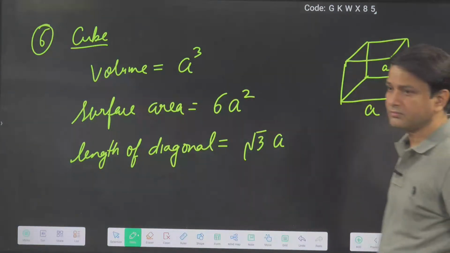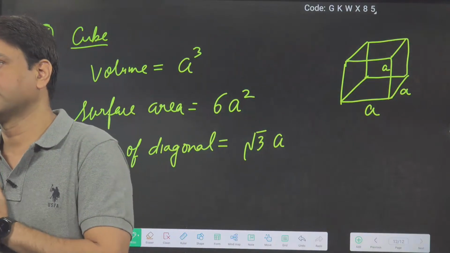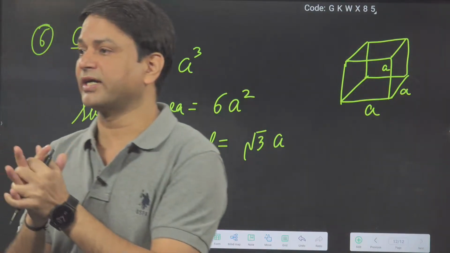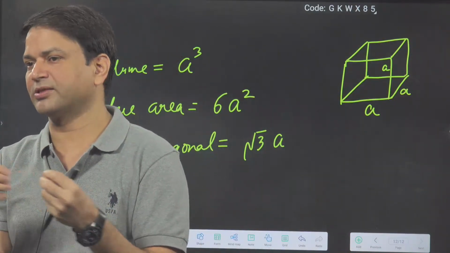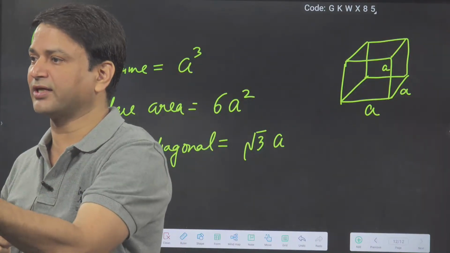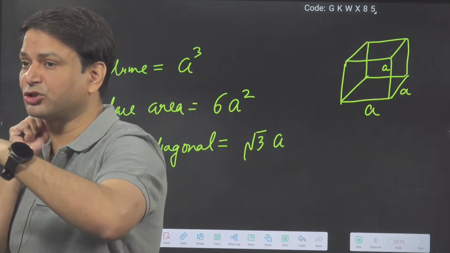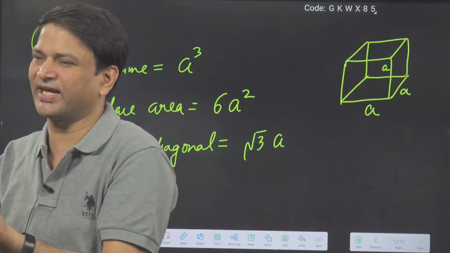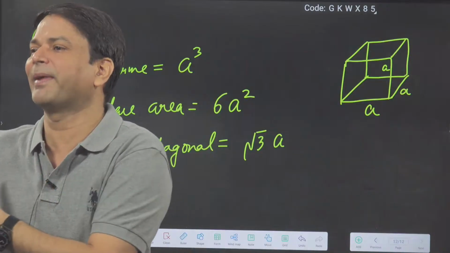Completed. So this type of situation you get in electrostatics. A uniformly distributed line charge is passing through the cube. What is the maximum flux enclosed inside the cube? Maximum flux means maximum length should be inside.